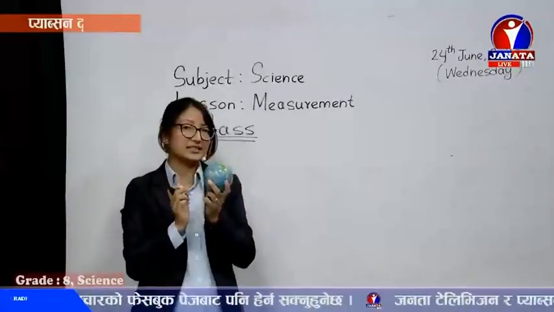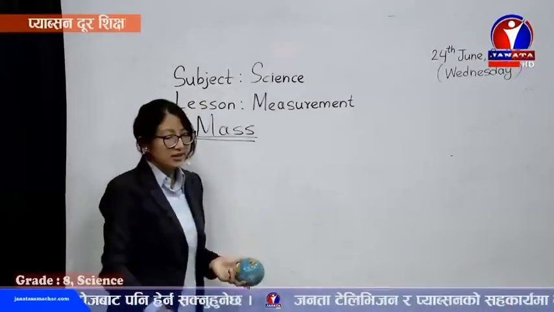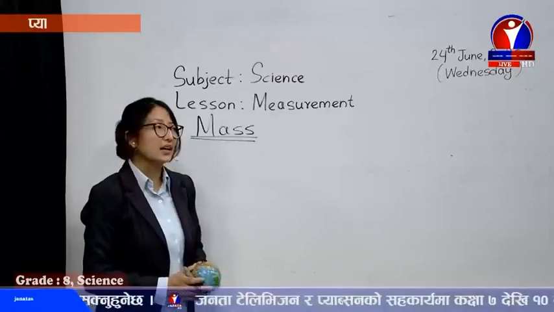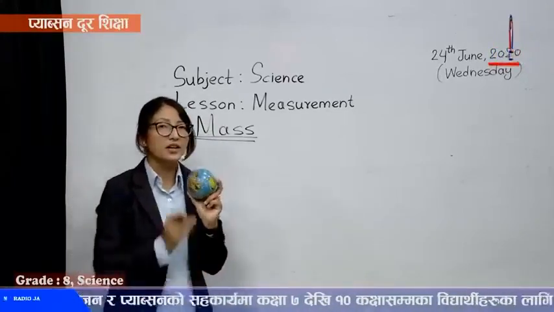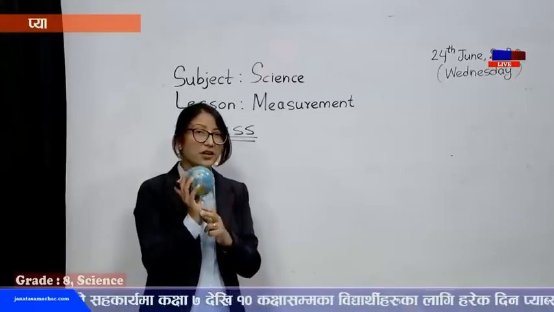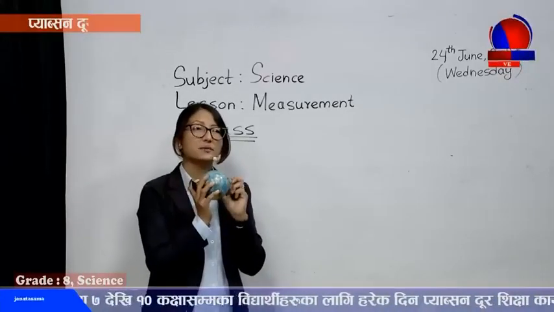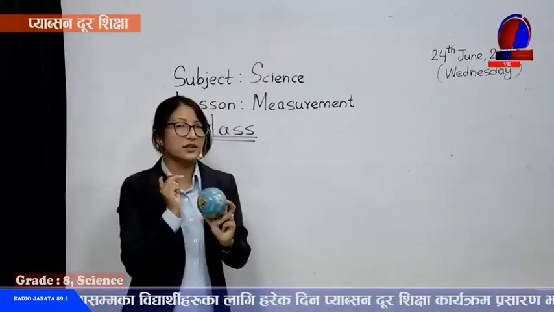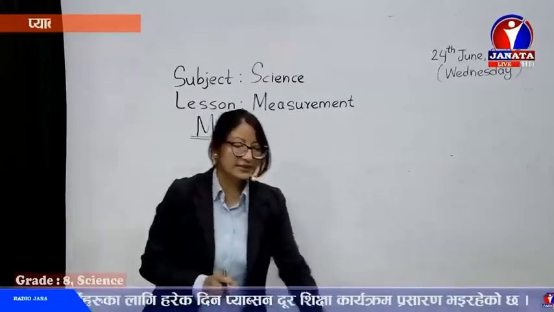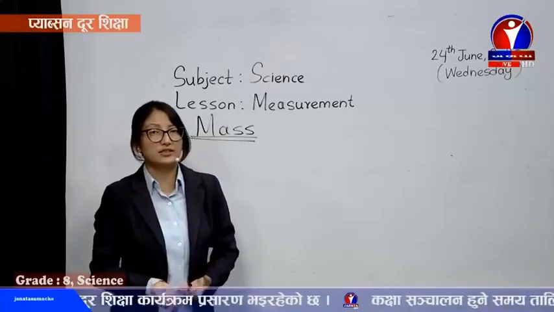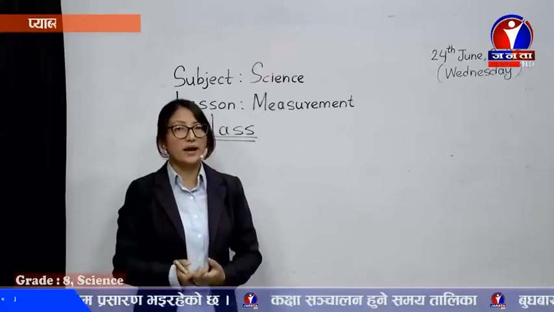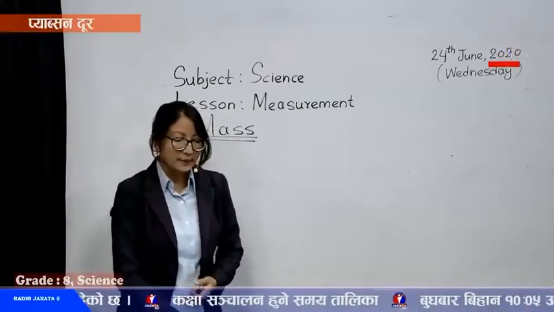How much matter, how much material is contained, how many atoms are there, that is its mass. The amount of material or matter contained in a body, we call it mass. And it depends upon the number of atoms and the mass of those atoms. Wherever we calculate mass, it is constant. The value of mass does not vary from place to place.